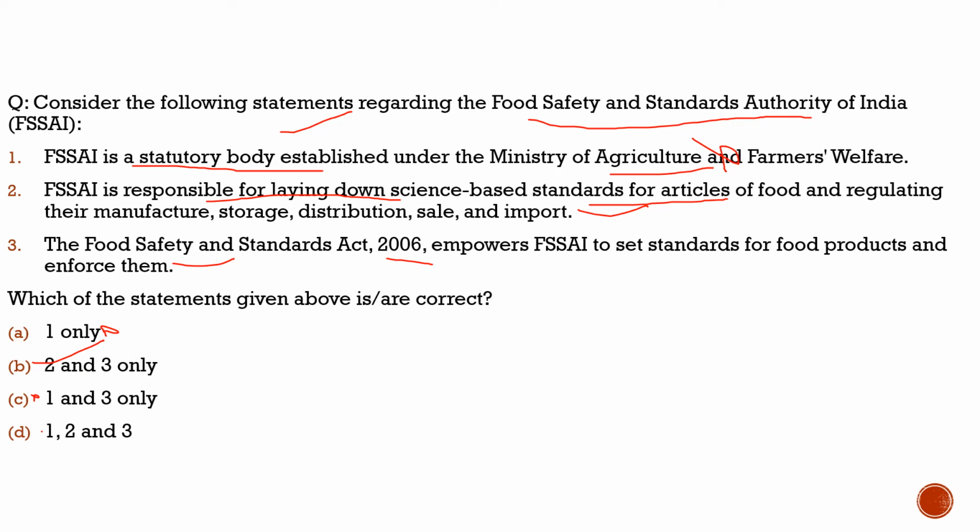If we look at the data given by the Economic Survey of 2025, it says approximately 25% of men and women in our country are obese or facing obesity issues. It also highlights that 25% of men and women are either diabetic or pre-diabetic. So there is definitely an issue of obesity in our country.